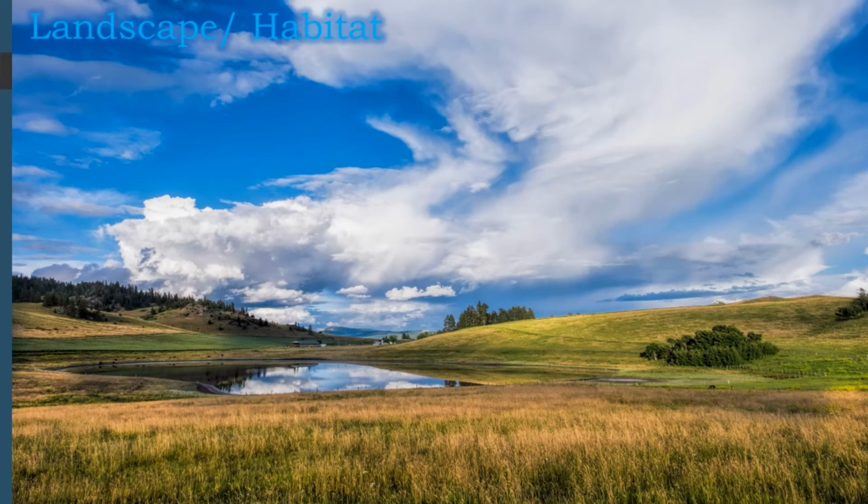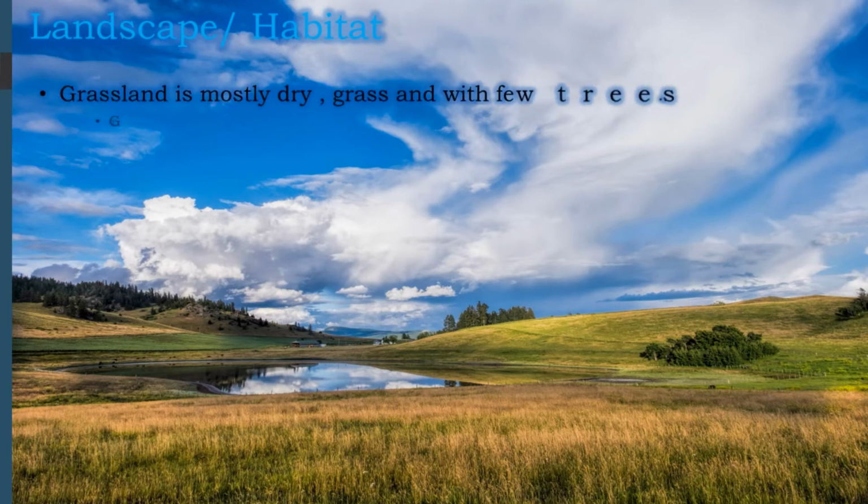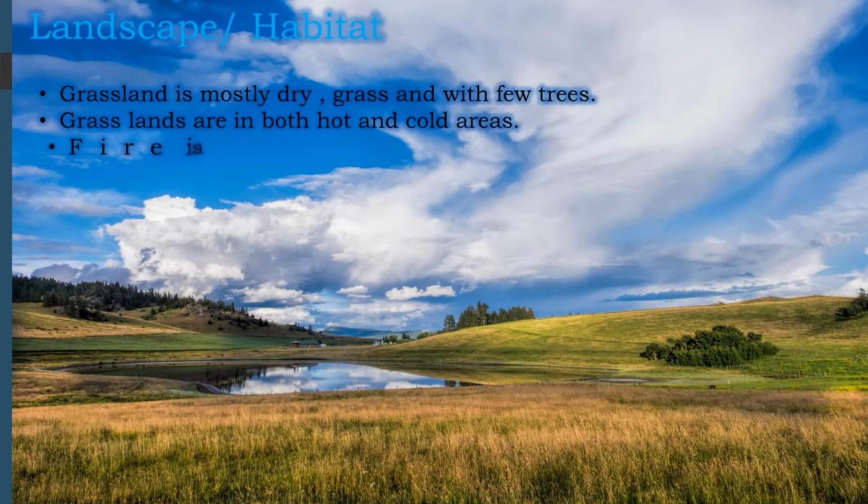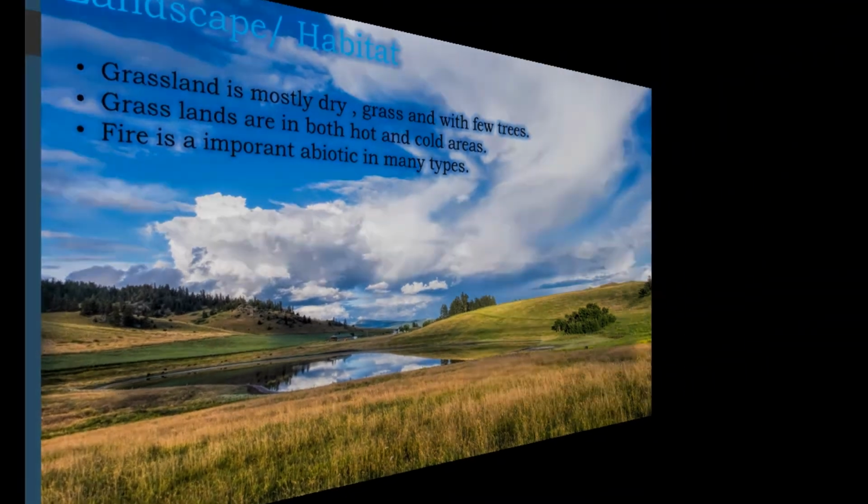Landscape and habitat. Grassland is mostly dry grass with few trees. Grasslands are in both hot and cold areas. Fire is an important abiotic factor in many types.